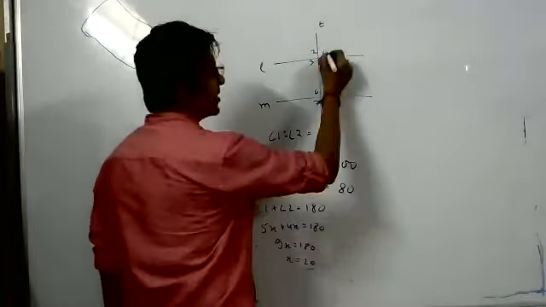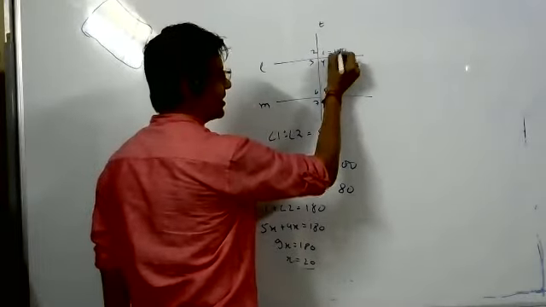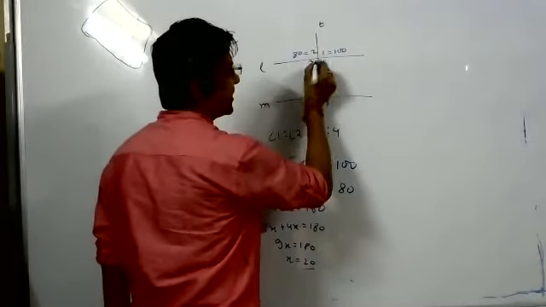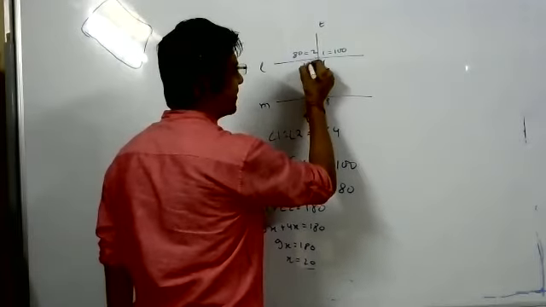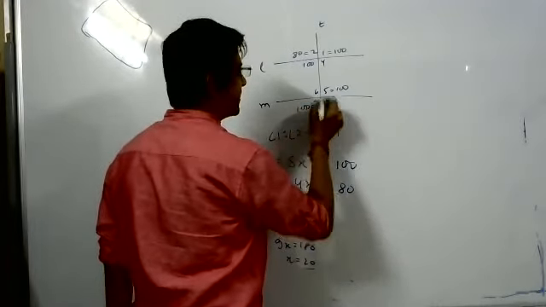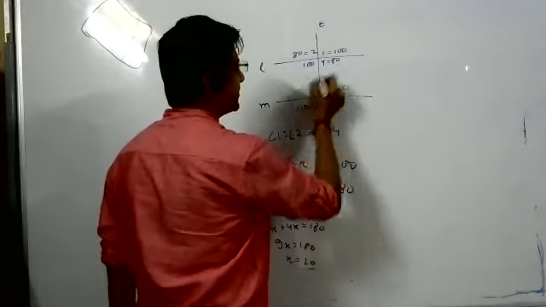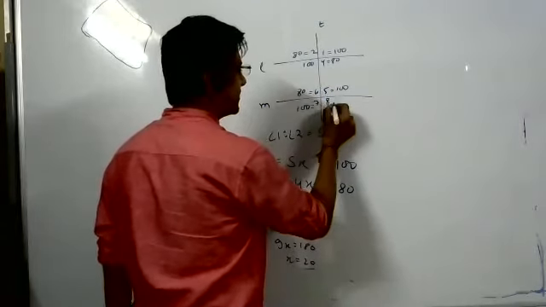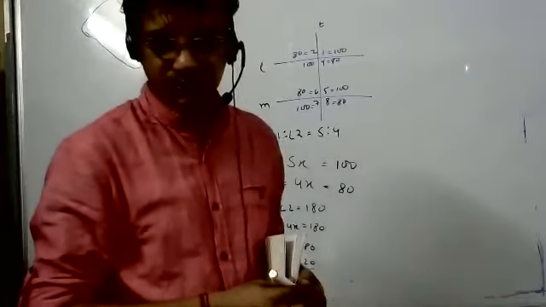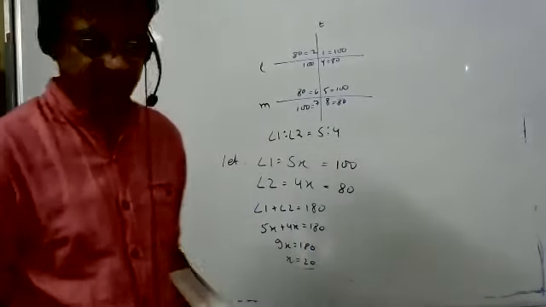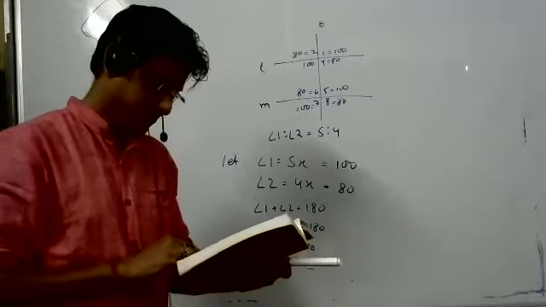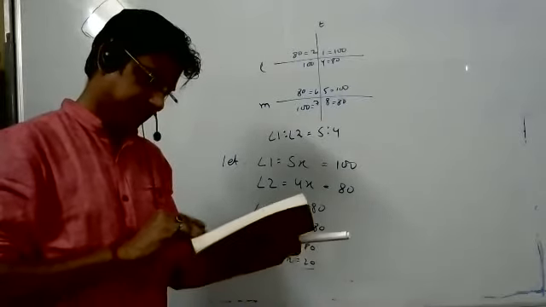So this angle is 100 and this is 80. So this is again 100. This will be 100, this will be 100, this will be 100. This is 80, this will be 80, this will be 80, this will be 80. Got it? Yes, sir. Anyone has any doubt? Others, please respond. No, sir. No doubt. Okay.